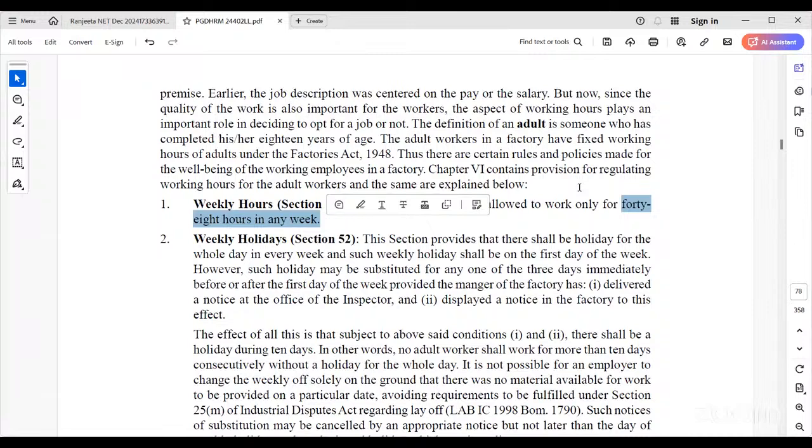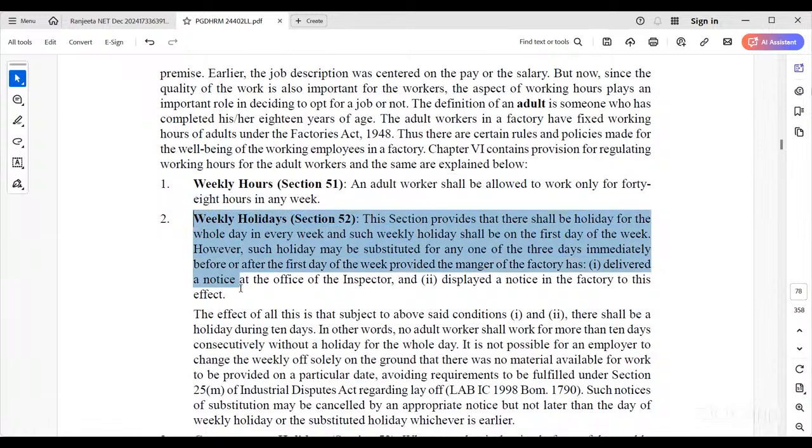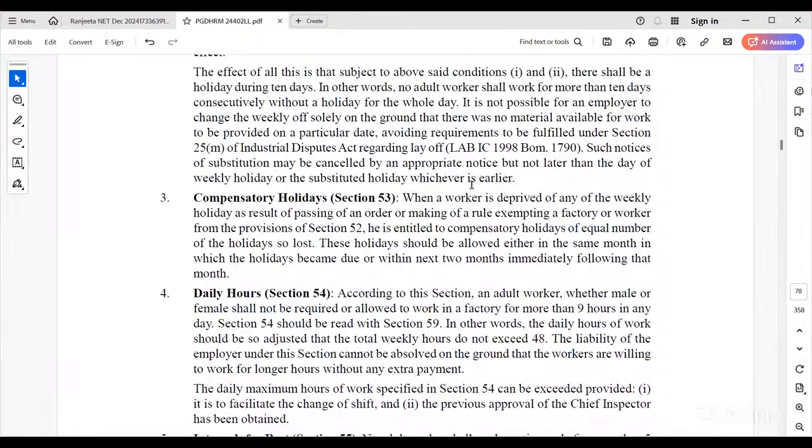So 8 into 6, 48 hours in a week. So a weekly holiday is mandatory. Without a weekly holiday, no, a weekly holiday is mandatory as per the Factories Act 1948, Section 52, right? And compensatory holiday is also there.